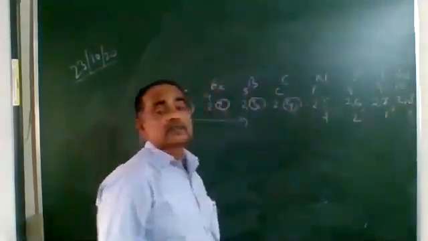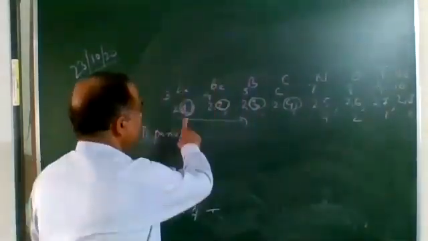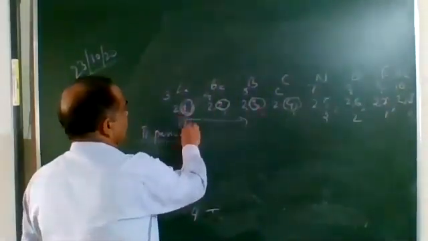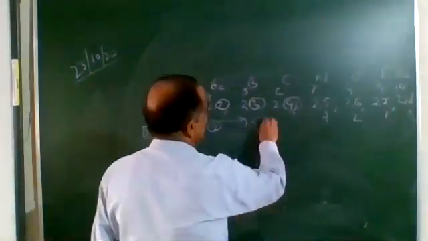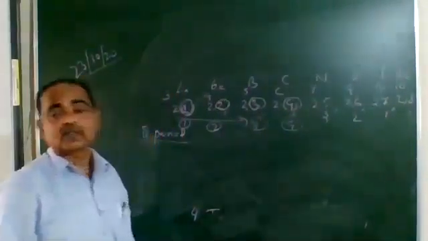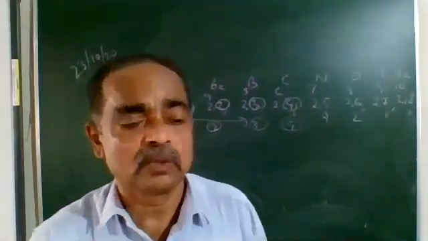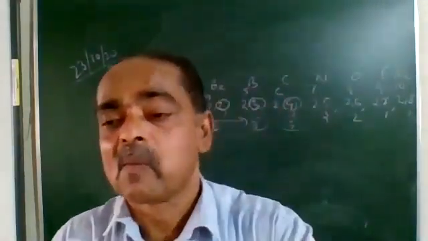So we can say the valency increases by 1 up to 4 and then decreases.